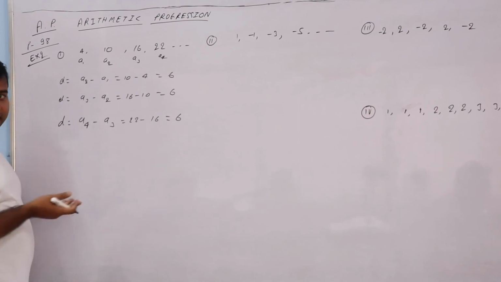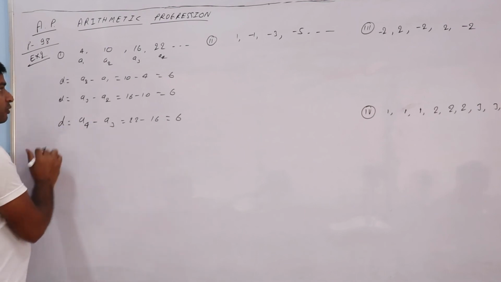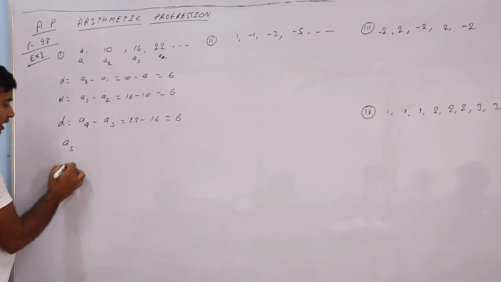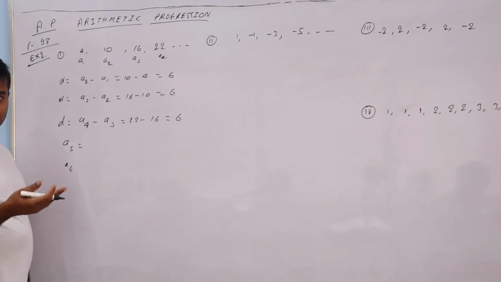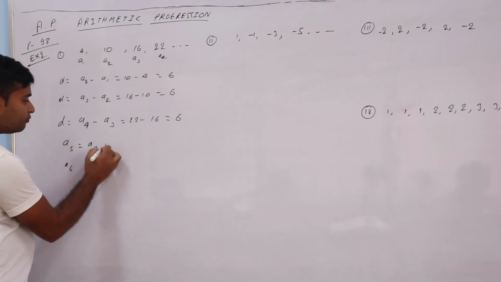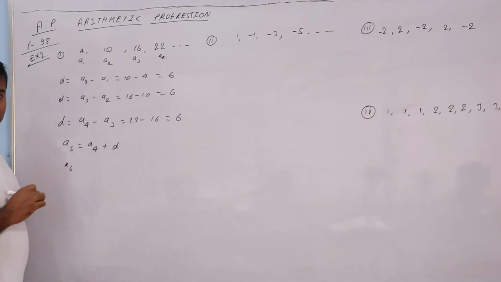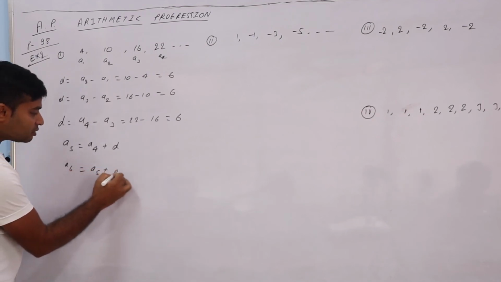Now the question is saying find the next two terms. That means after A4, we should find A5 and A6. How to find the next term? A5 is equal to A4 plus the common difference, and A6 is equal to A5 plus the common difference.